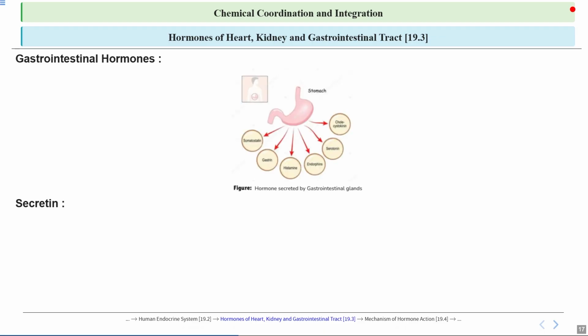Let's talk about secretin. It is a hormone produced by the small intestine in response to acidic chyme entering from the stomach. It travels through the bloodstream to the pancreas, where it stimulates the release of bicarbonate-rich fluids to neutralize the acid and create an optimum environment for digestive enzymes to work. It plays a key role in maintaining the balance of acid and base in the digestive system.